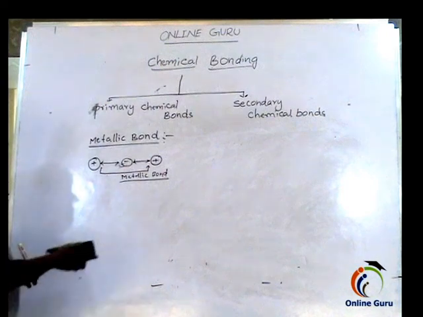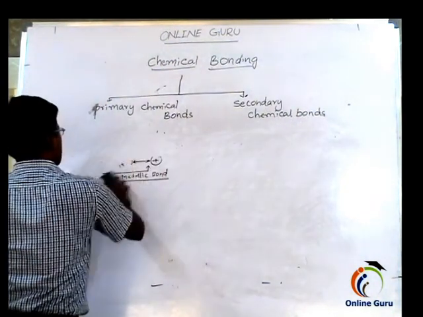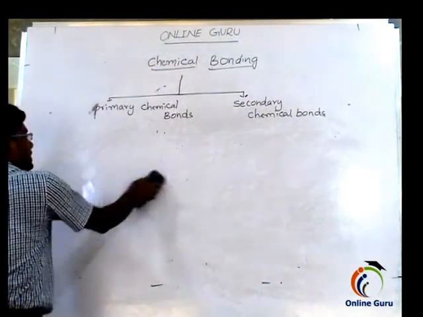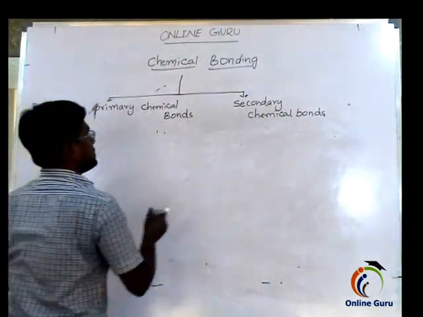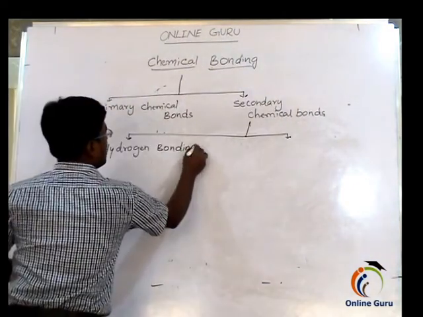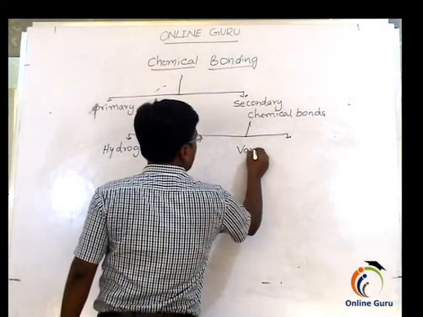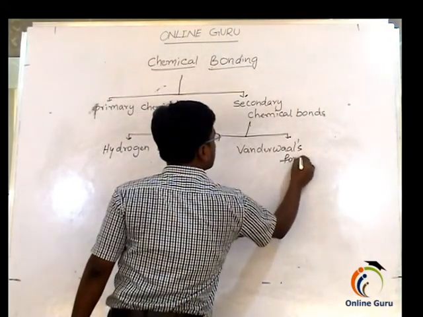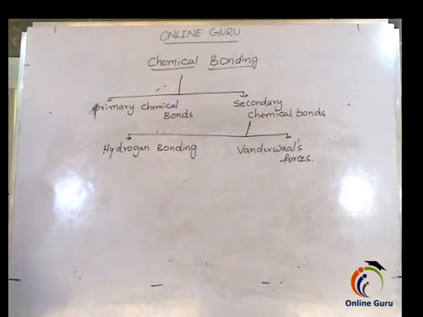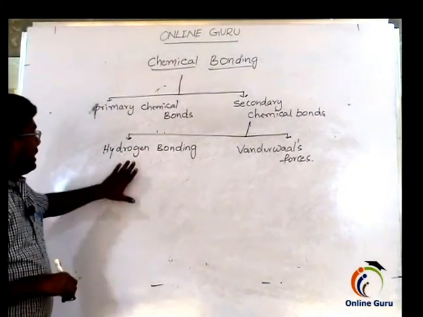Next, come to the secondary bond. The secondary bonds are of two types: hydrogen bonding and van der Waals forces. Come to hydrogen bonding.